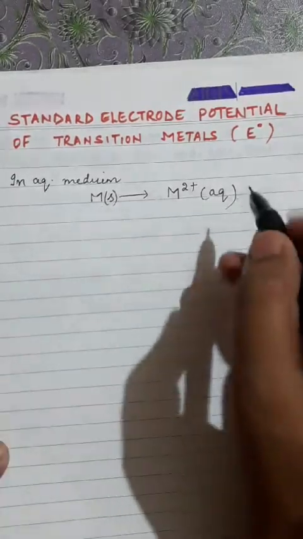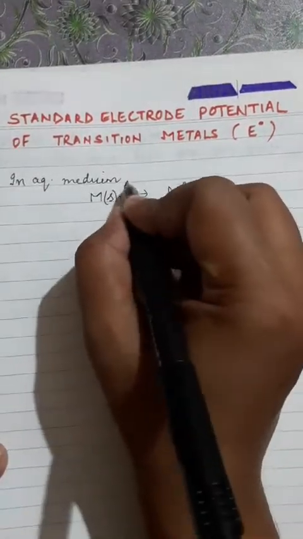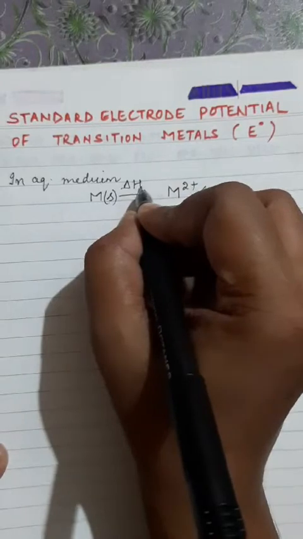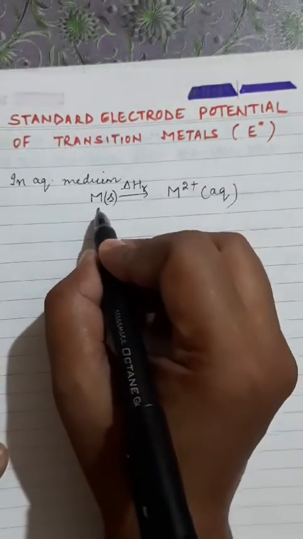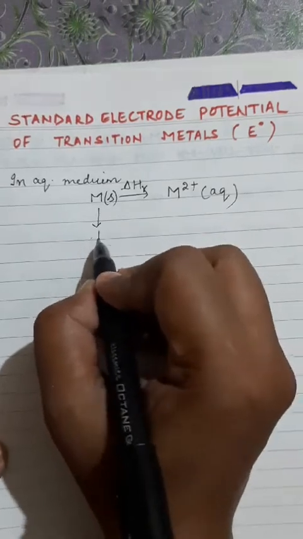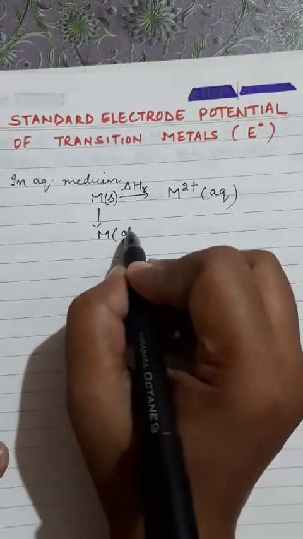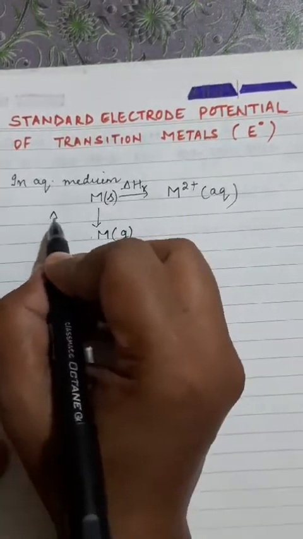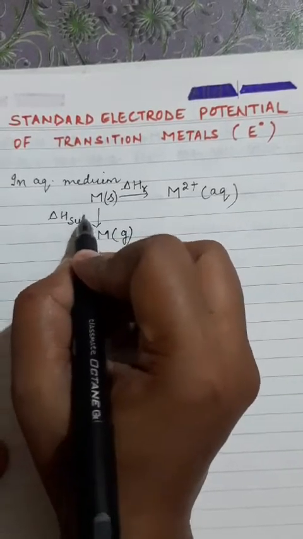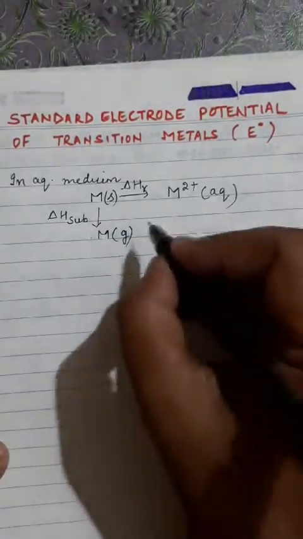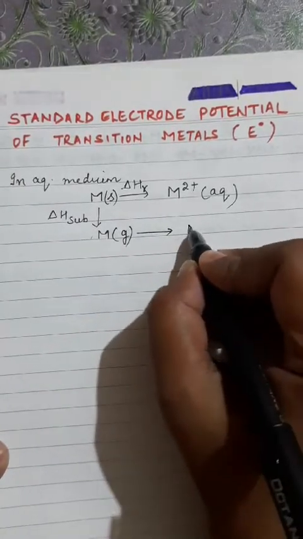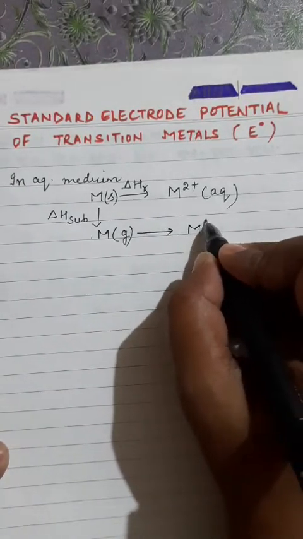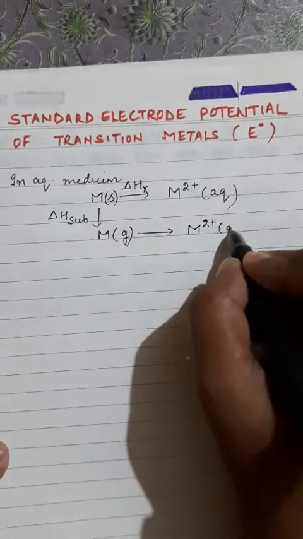Solid state is changing to M2 plus in aqueous medium. Suppose the total enthalpy involved in this process is delta H. First, metal from the solid state will change to metal in the gaseous state. The enthalpy involved is known as sublimation energy. This metal in the gaseous state will then lose 2 electrons and change to M2 plus ion in the gaseous state.